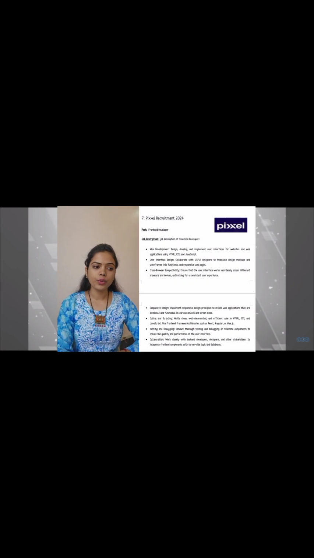There is a Pixel Recruitment 2024 for the post of front-end developer. Let's see the job description of the front-end developer. Web development. In this, design, develop, and implement the user interfaces for the website and web applications using the HTML, CSS, and JavaScript. Then user interface design.